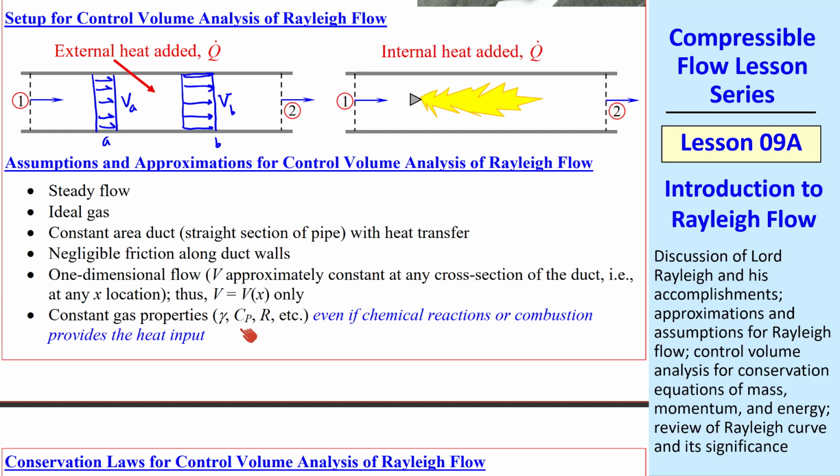Finally, constant gas properties. Properties like gamma, Cp, and R do not change as we move down the pipe, even though heat is added. It's not such a clear approximation here. When you add heat through combustion, you also change the gas itself. So these properties do change, but for our simple analysis, even if chemical reactions or combustion provides the heat input, we still approximate these as constants. You can improve the analysis by using the average value of these properties between 1 and 2. And in either of these cases, we draw our control volume from inlet 1 to outlet 2 inside the duct.